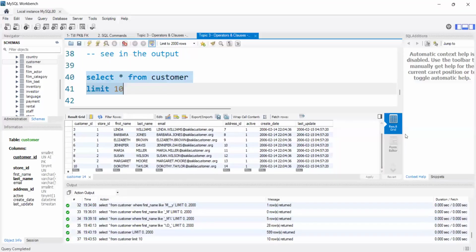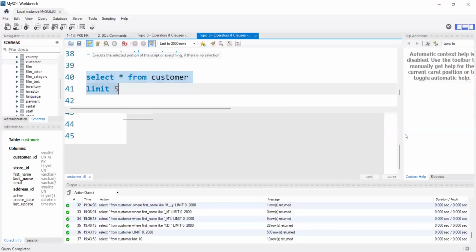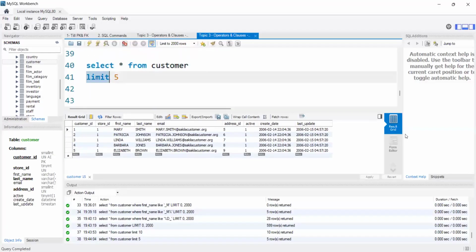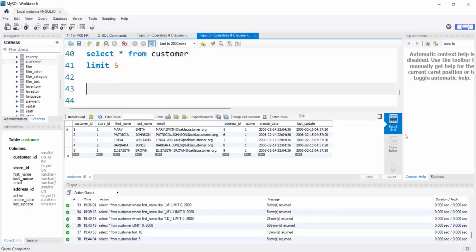See, I got only 10 rows, right? Previously I had many rows, now I got only 10 rows. If I use limit 5, it will display only 5 rows, like that. If we want to display any particular number of rows, then we will use the limit clause.